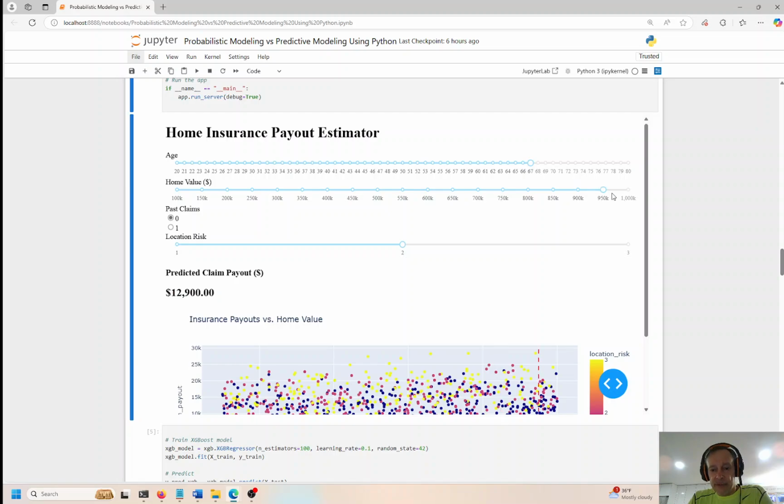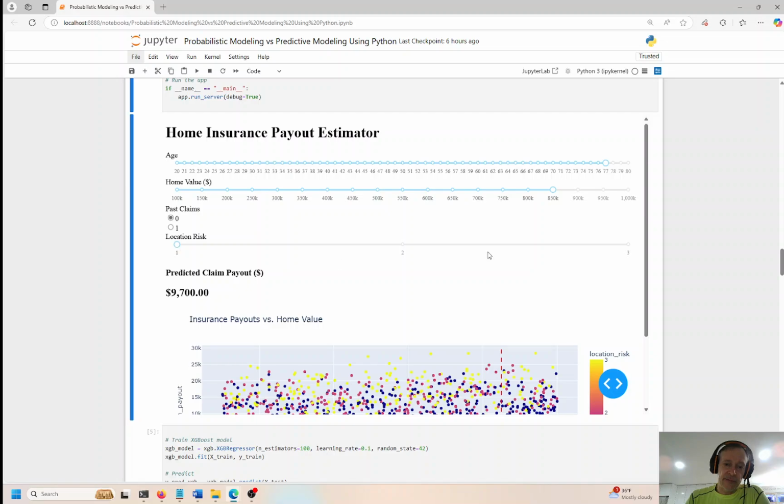If the home value is higher, the payout is going to be higher because you have more stuff that you're insuring and a higher value of stuff in your home, whatever the stuff is, right? The bigger the home, probably the more likely you're going to fill it with a bunch of things. And the smaller the home, probably smaller square footage, the less insurance you need and the less likely you are to make a claim just because the house is smaller and you have less things, or the value of your things is just less. So the predicted claim is going to be less, right? But as you increase this more and more, the likelihood of a high claim being submitted to the insurance company and paid out by the insurance company is higher as the home value increases.